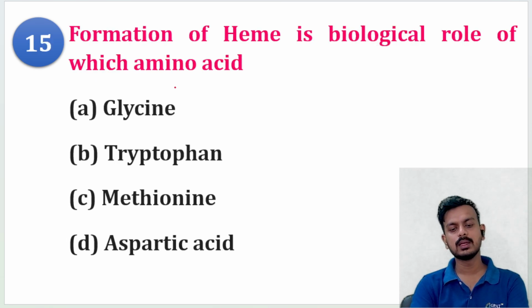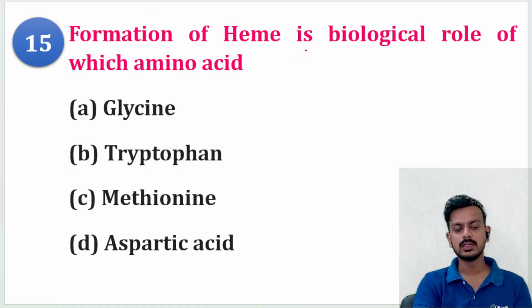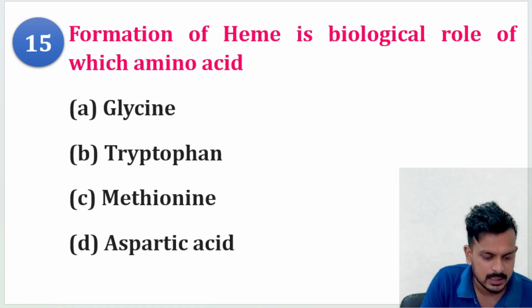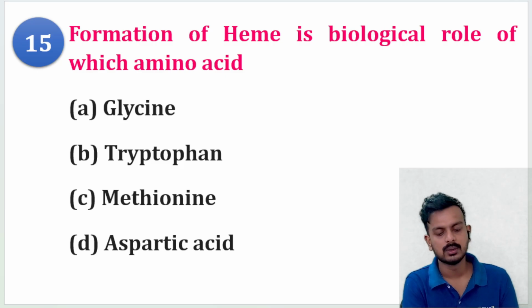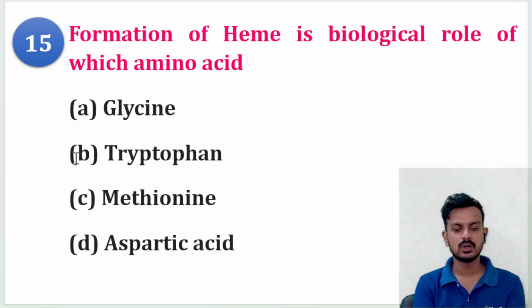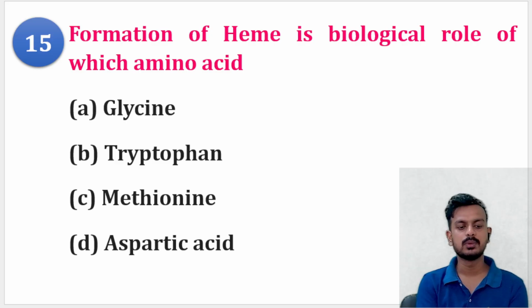Formation of heme is the biological role of which amino acid? Glycine, tryptophan, methionine, or aspartic acid. Okay, give the correct answer. Formation of heme is the role of which amino acid? Glycine, tryptophan, methionine, or aspartic acid.